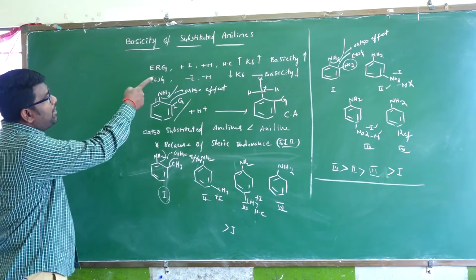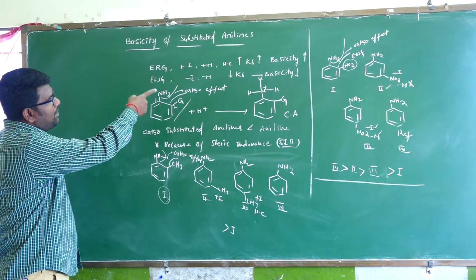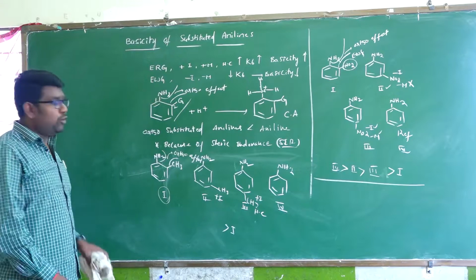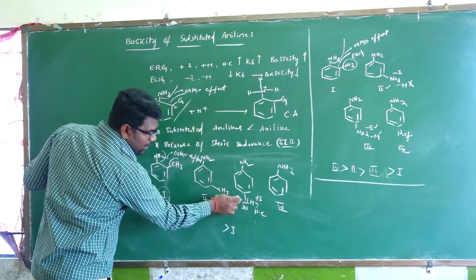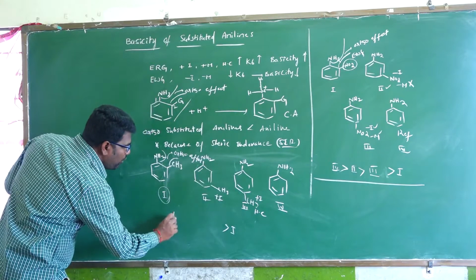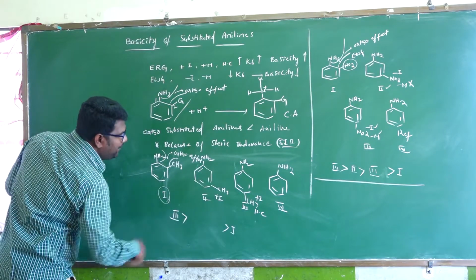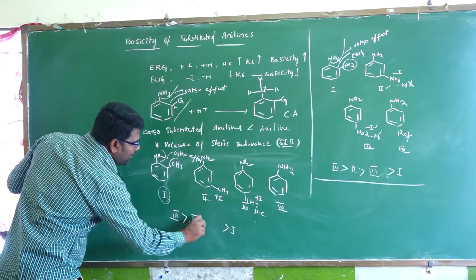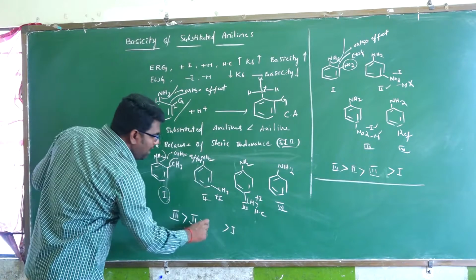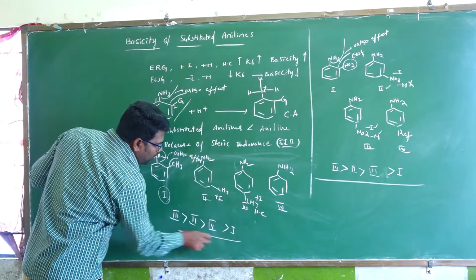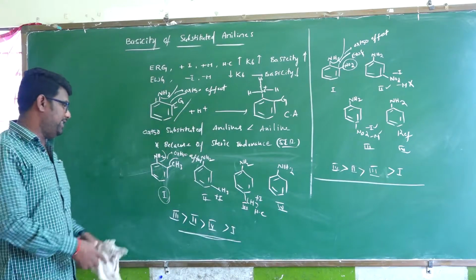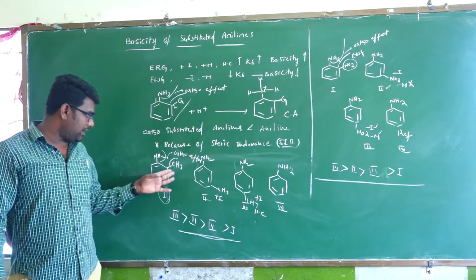Due to hyperconjugation, plus I effect and plus M effect, the basicity is more. Therefore para-methylaniline is more basic than meta, and next is aniline itself, the fourth one. The least is ortho. This is the order of basicity in the presence of electron releasing groups.